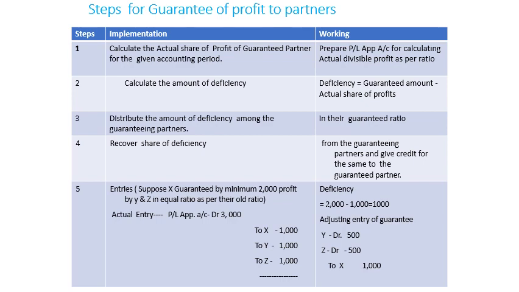So I think it's clear to you how to pass the adjusting entry. Let me repeat the lesson. First, calculate the actual amount as per their ratio and then see the deficiency. If there is a deficiency, only then will the guarantee steps be followed. The deficiency will be borne according to the condition.